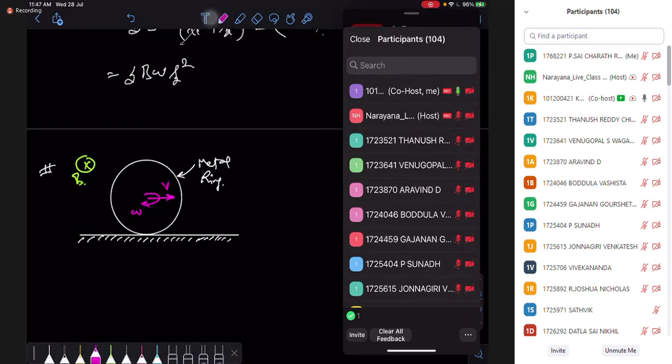Separately, we have already analyzed the effect for separate V and separate omega. Now we have combined translation plus rotation. Due to the omega, I have taken the effect. Now due to the translation also, we have separately seen the effects. If they are coming together, then what happens? Then what is the effect? Before we go to the ring, you can take a disk first. First case you can consider here as a disk.